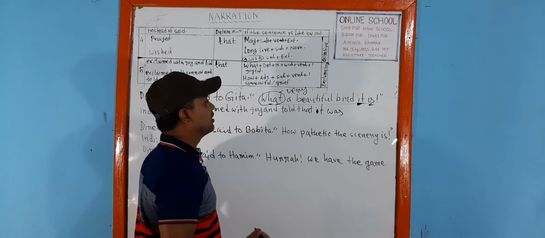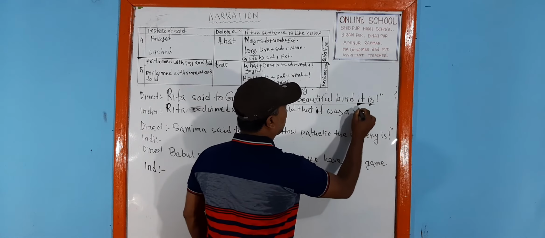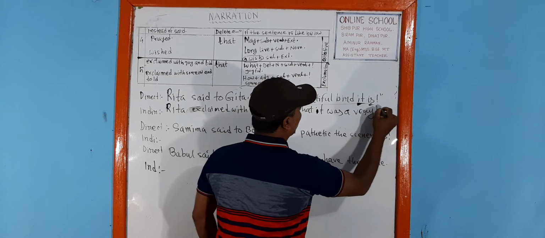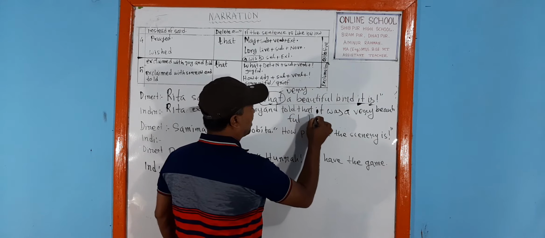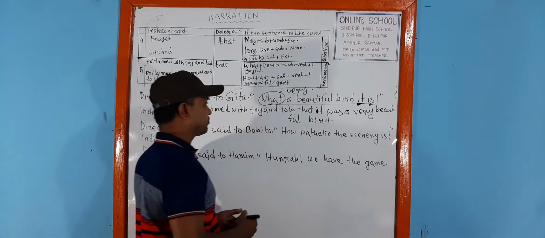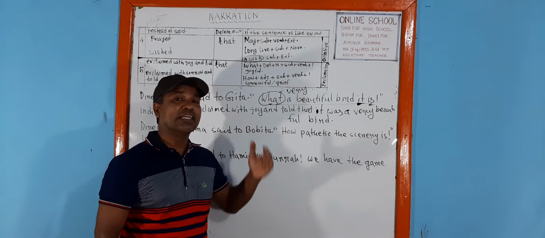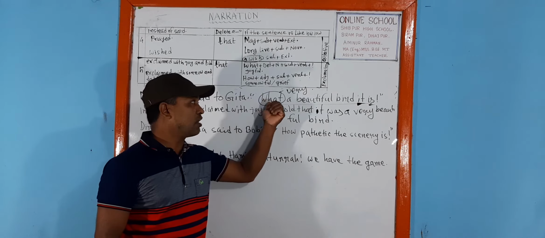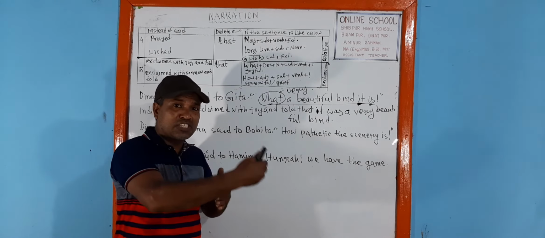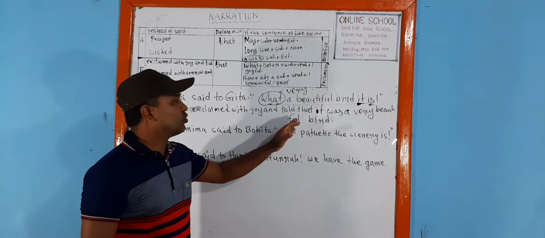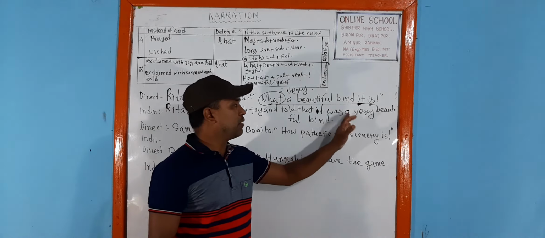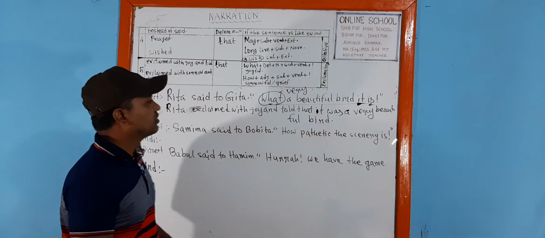Now, what will transform into "very"? Very. So a very beautiful bird. We have to say the assertive sentence all the time. So how will the assertive sentence be? At the beginning of the sentence there will be the subject, then verb, then "what" or "how" will be changed into "very". So a very, and we know that the article will be set before the adverb: a very beautiful bird. So this is the same thing.